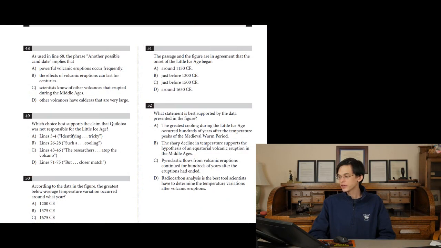Question number 51 on the reading portion of College Board's Test 4. The passage and the figure are in agreement that the onset of the Little Ice Age began. So when did the onset of the Little Ice Age begin? And we need to talk about not only the passage, but also the graph.